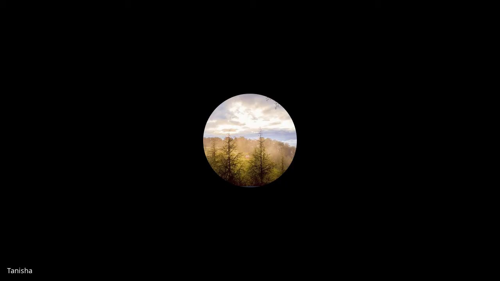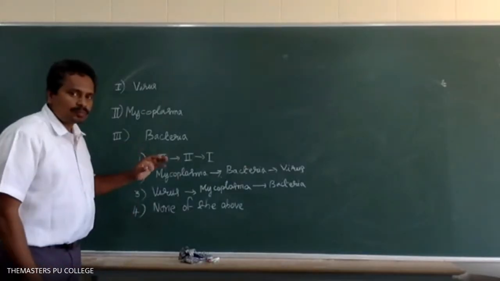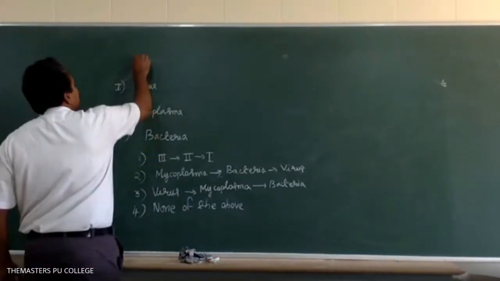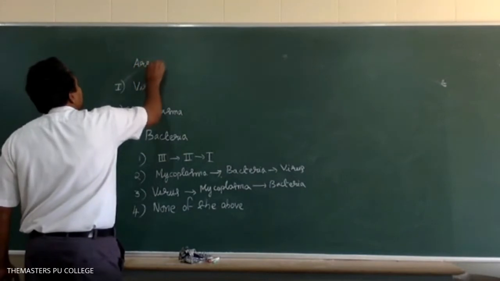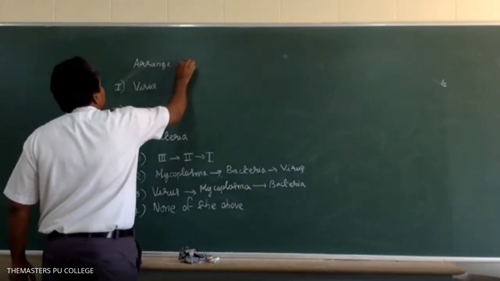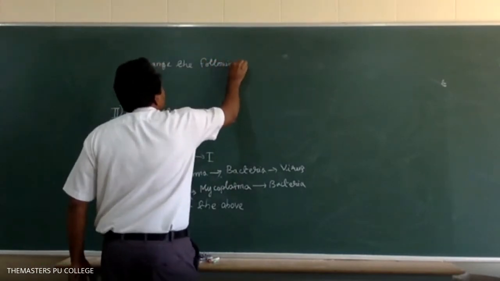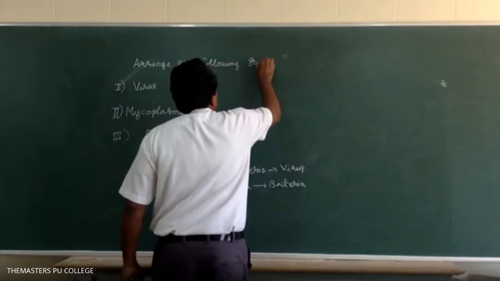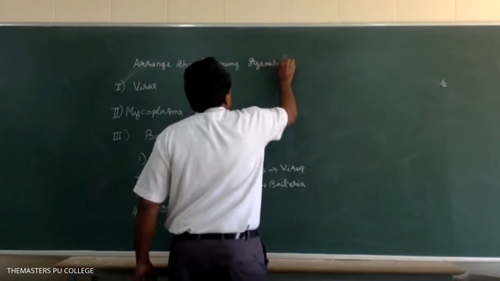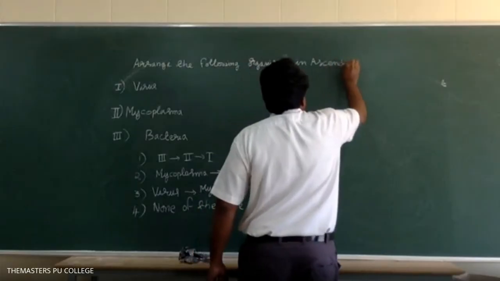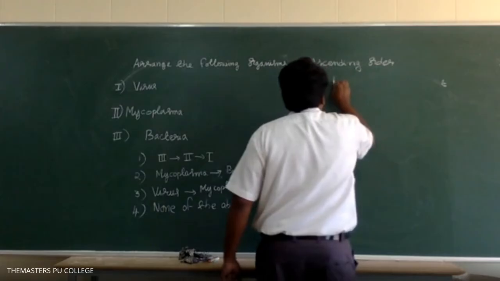Sir, option 3, sir. Sir, what is the question, sir? Arrange the following organisms in ascending order based on their sizes.